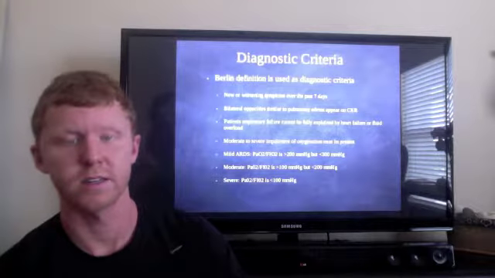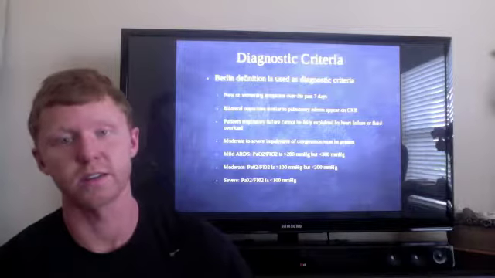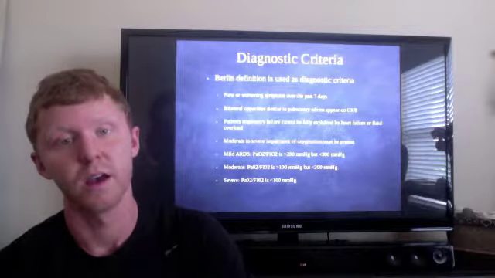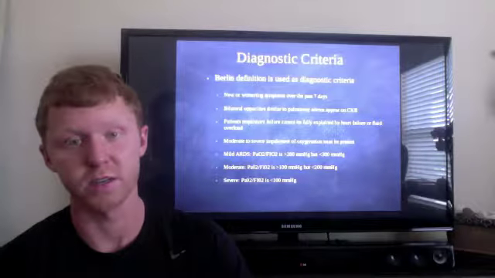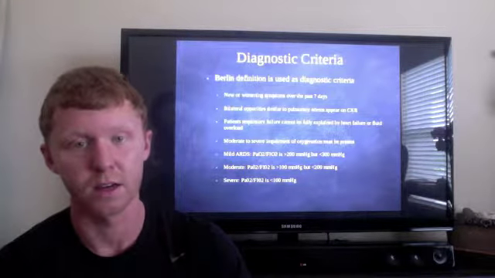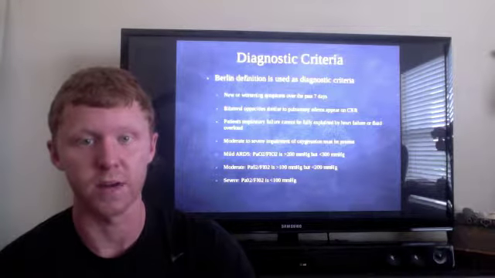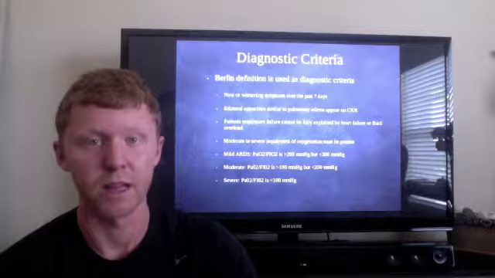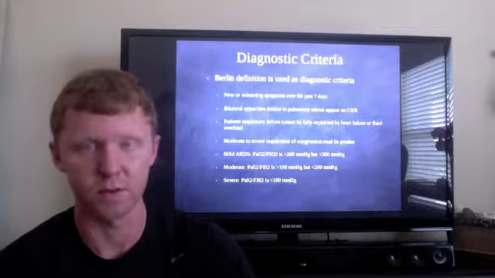So for diagnostic criteria, the Berlin definition is used for diagnostic protocols, and this is used to diagnose the patient with ARDS. So they have to have at least some of these symptoms. So new or worsening symptoms over the past 7 days. Bilateral opacities will be seen on the chest x-ray, and this is very similar to pulmonary edema.